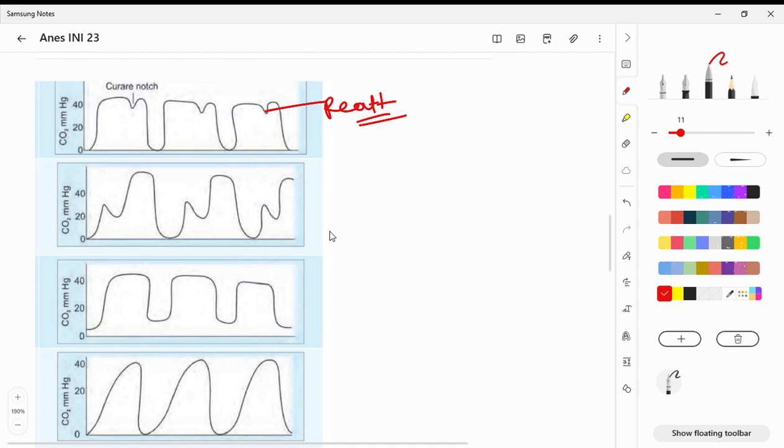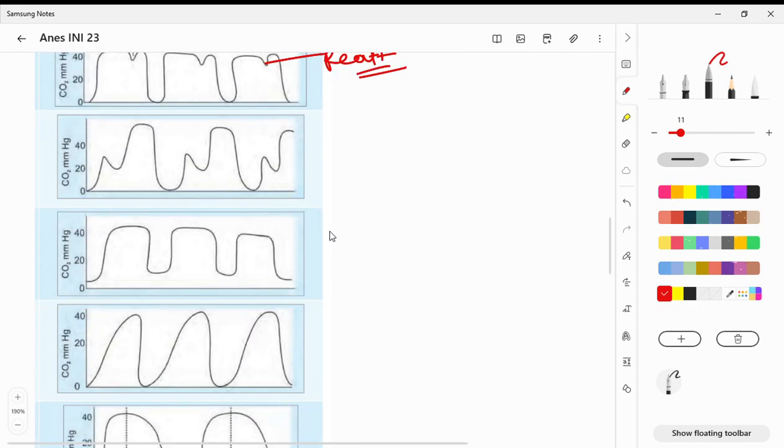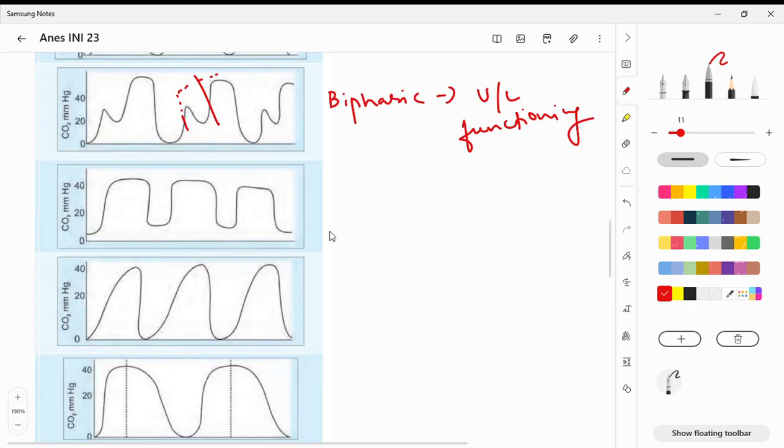So next you can see this is an example of your biphasic curve. So it clearly indicates it's not a single thing. Normally it has to be somewhere like this, but here it is biphasic. So biphasic indicates only unilateral functioning. So all the conditions you can suspect here: that can be due to kyphoscoliosis, air leak, endobronchial intubation. This is very, very important. And single lung transplantation. This is expected. Got it.